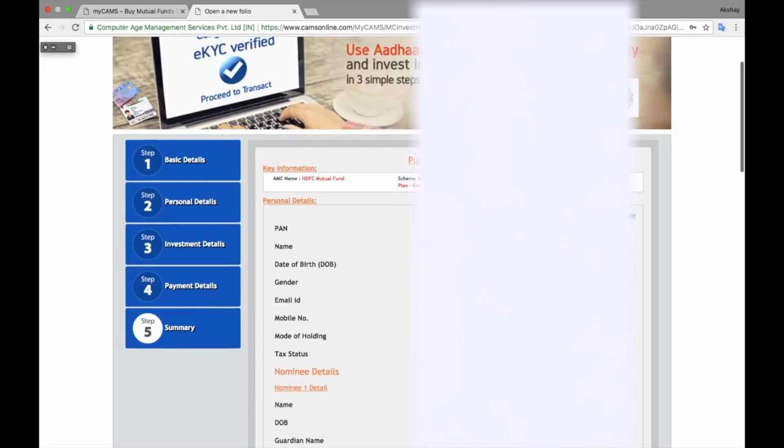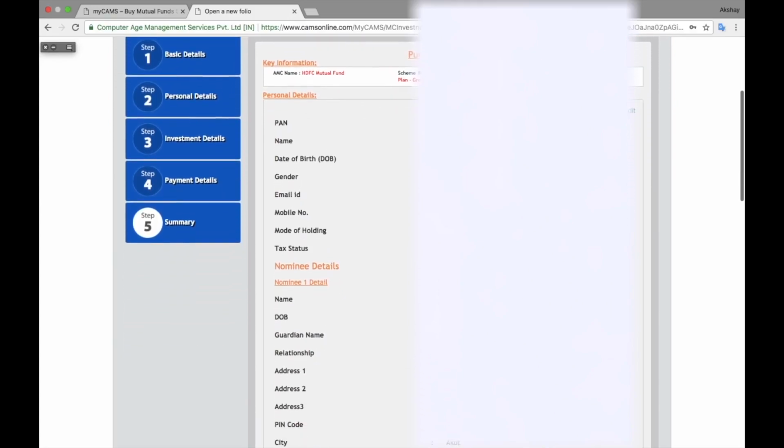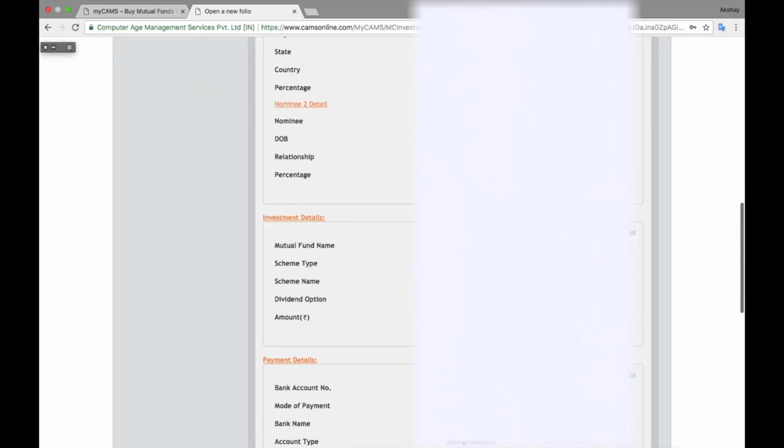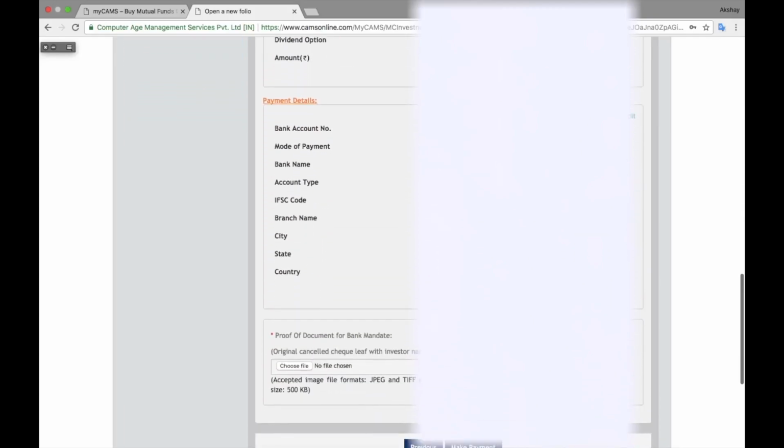Once you fill all these details and click on next, it will show all your details whichever you have filled till now. Just verify it and make sure you do not put any wrong detail, and all these things you have to do for the first time only. Then you have to click on choose file and select your cancelled cheque with your sign on it. It is very mandatory, and then click on next.